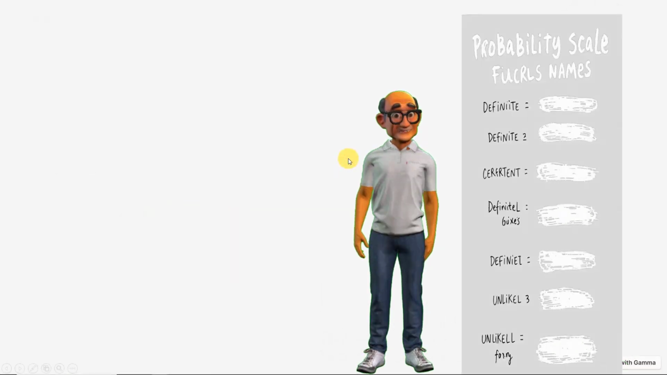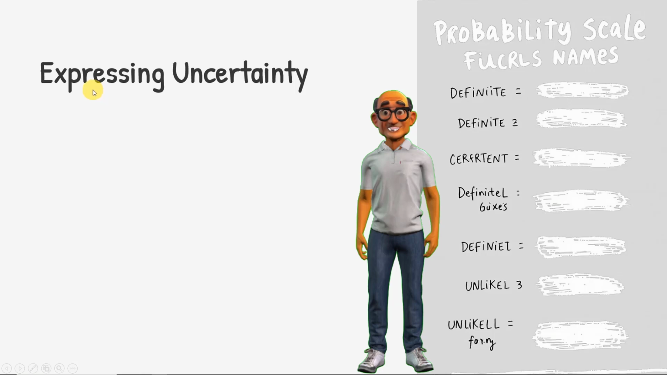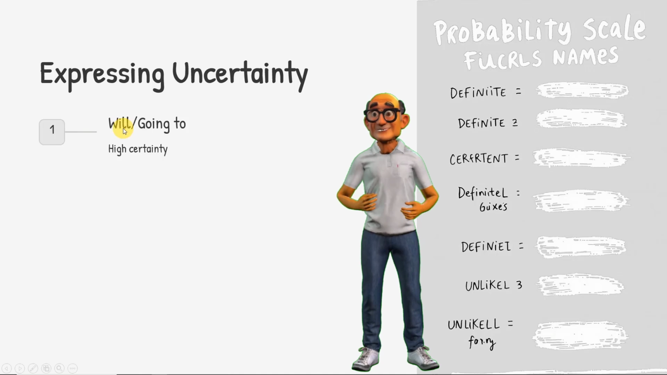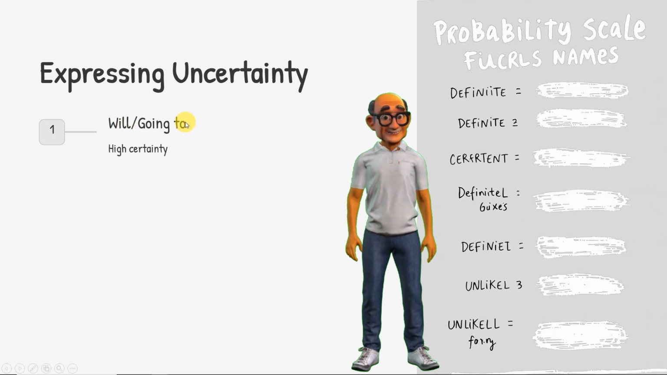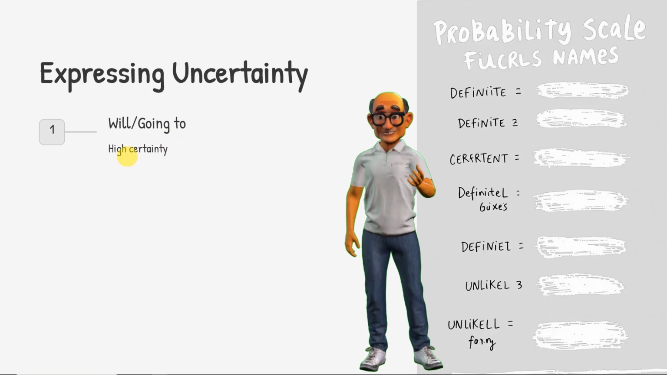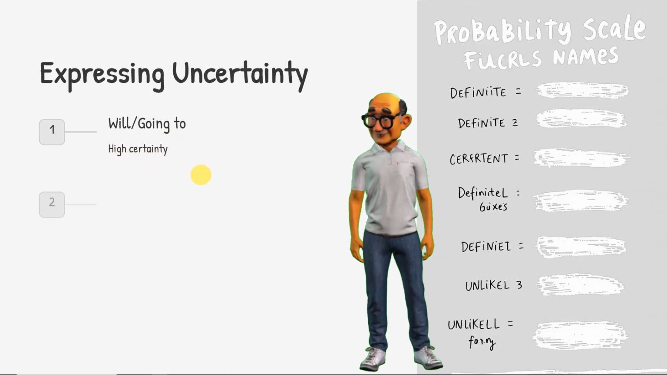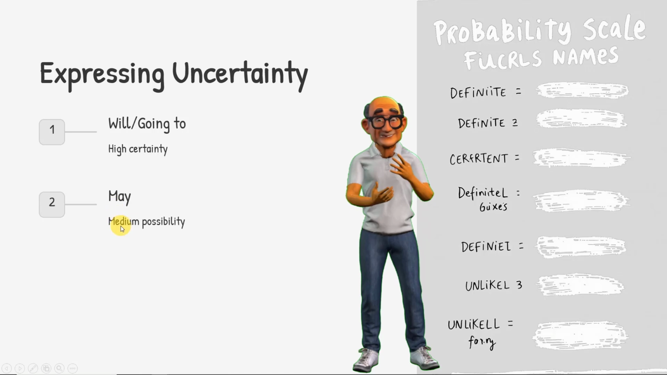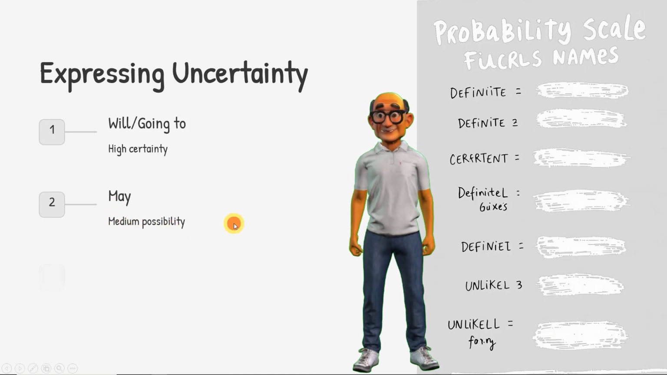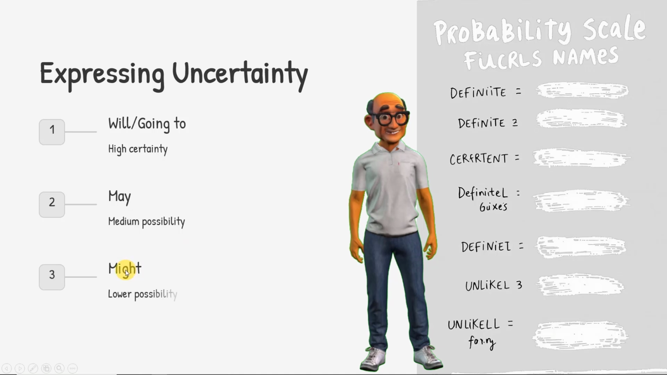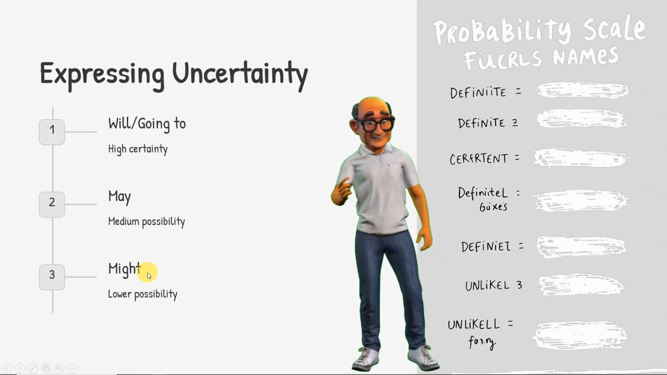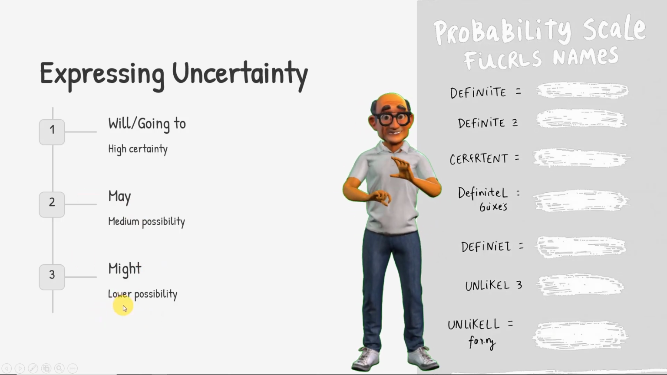Okay, let's dive into expressing uncertainty. Will / going to, high certainty, right? I will be going to the movies or to school tomorrow. That's a very high certainty. Looking at may, it's a medium possibility. Might, lower possibility, right? So might is a lower possibility than may. Righto, guys, there we've got them all.